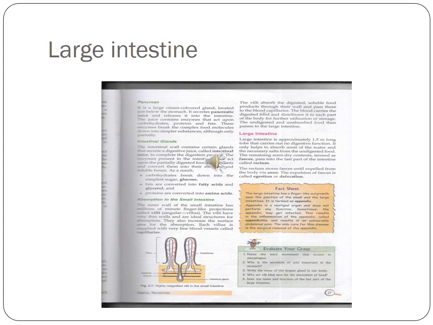Assimilation. The absorbed food is carried by blood capillaries from the small intestine to different organs of the body, where it is used for growth, for energy requirement, or for repair of our body tissues.